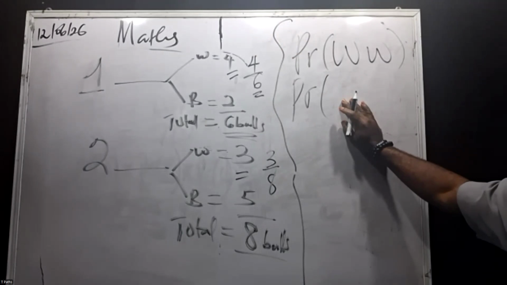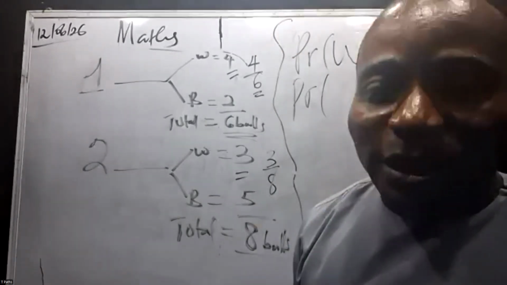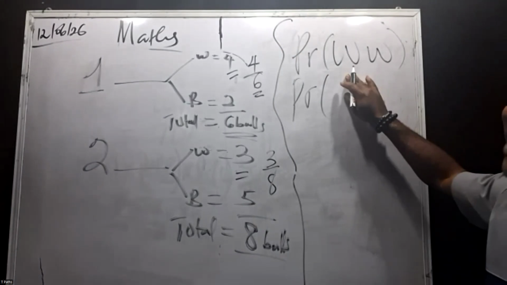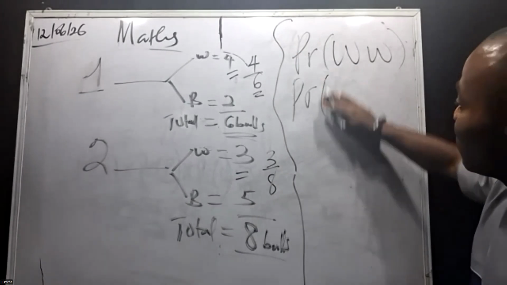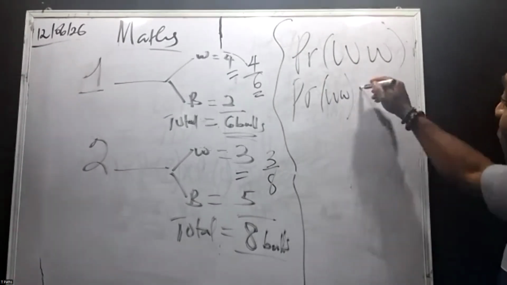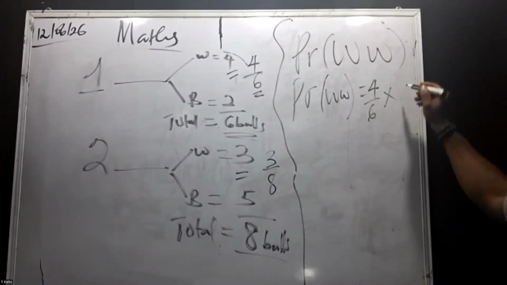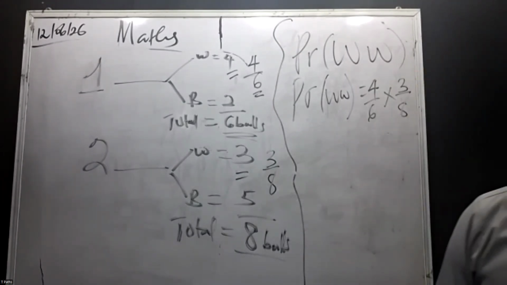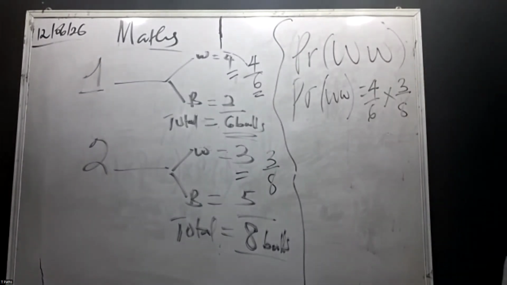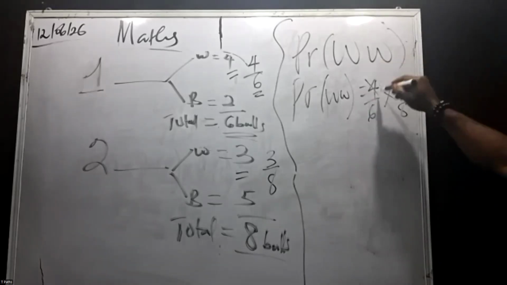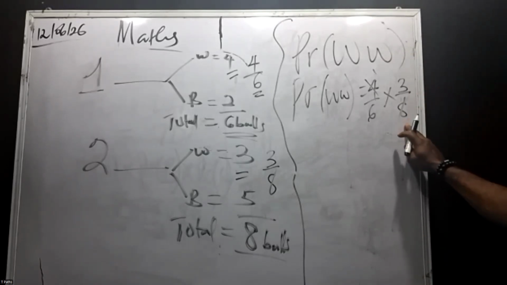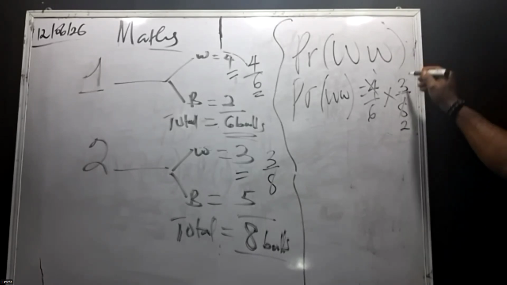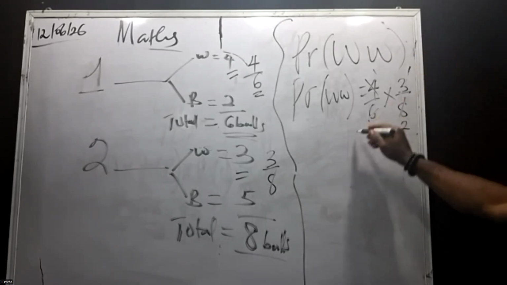Now the probability of picking a white ball each from the bag. So that's white and white. So let's go. That will be 4 over 6 times 3 over 8. So what will happen now? 4 can cancel 4 here, which is 1. 4 can cancel in 8, that's 2. 3 here in 3 here is 1. 3 in 6 here is 2.